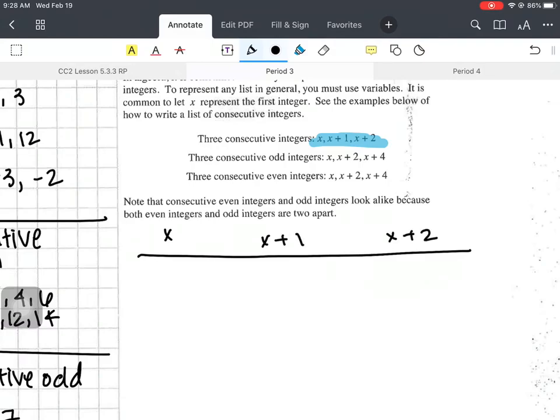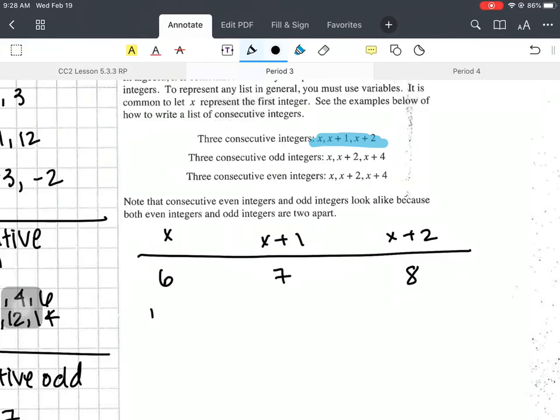So if you pick any number, say I pick 6. What's 6 plus 1? 7. What's 6 plus 2? 8. So those are your consecutive integers. This will work for any one of them. And that's what's so cool about these algebraic rules. That's what's so cool about x, is that you can make rules for any number, right?